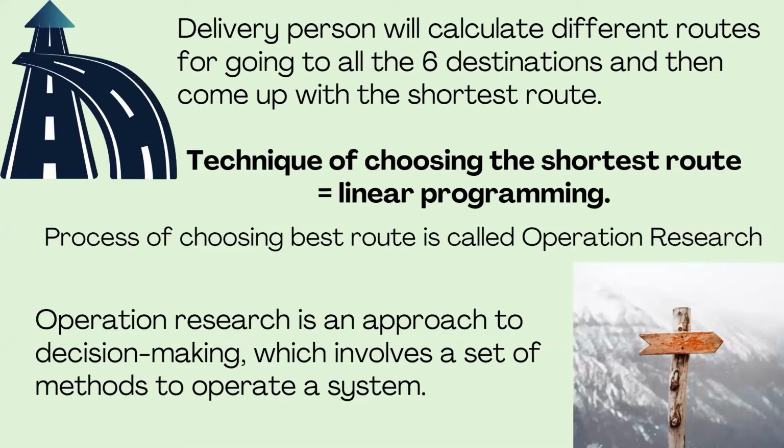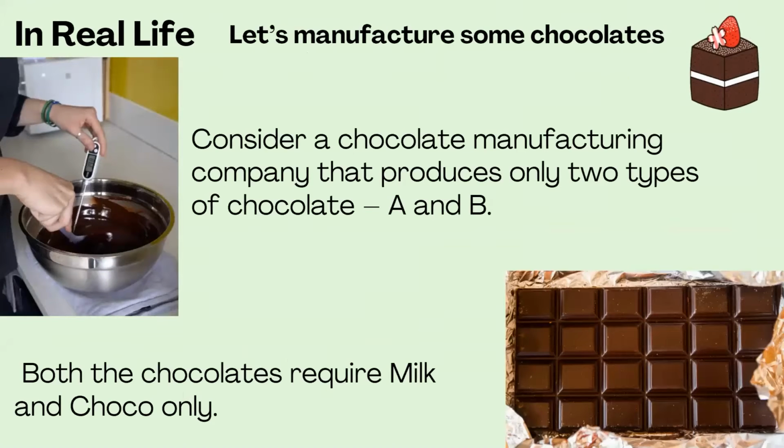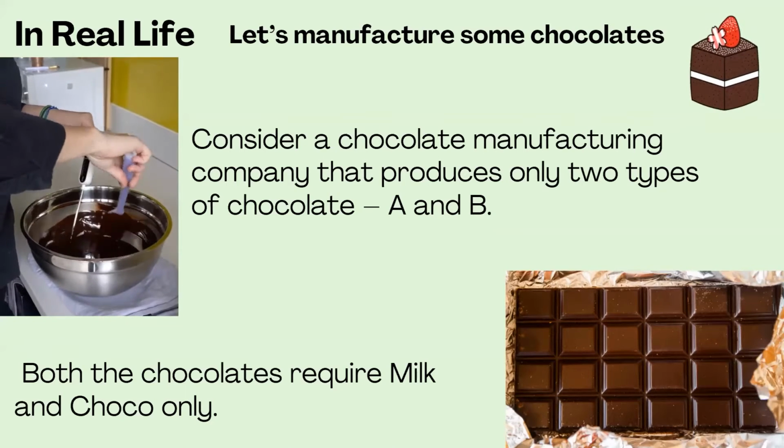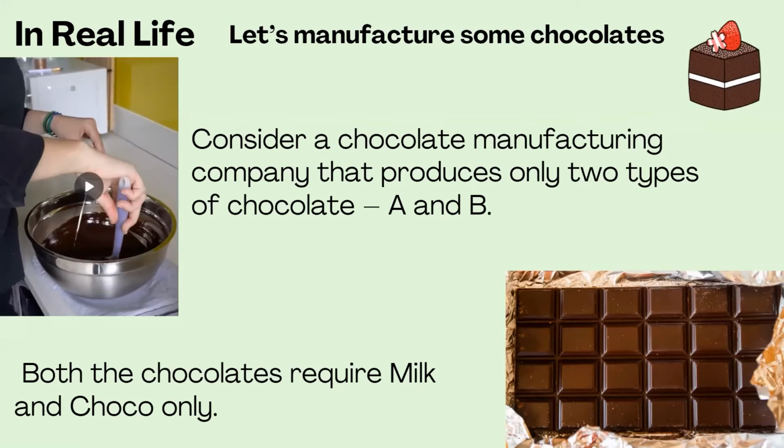Now let's see one more example. It's a simple example. Now we are going to manufacture some chocolates. Here we have a chocolate manufacturing company, and this company is producing two types of chocolates, let's say chocolate A and chocolate B. It is given that both these chocolates need milk and choco only. So we have to manufacture two types of chocolates, A and B, and the ingredients we need are milk and choco.